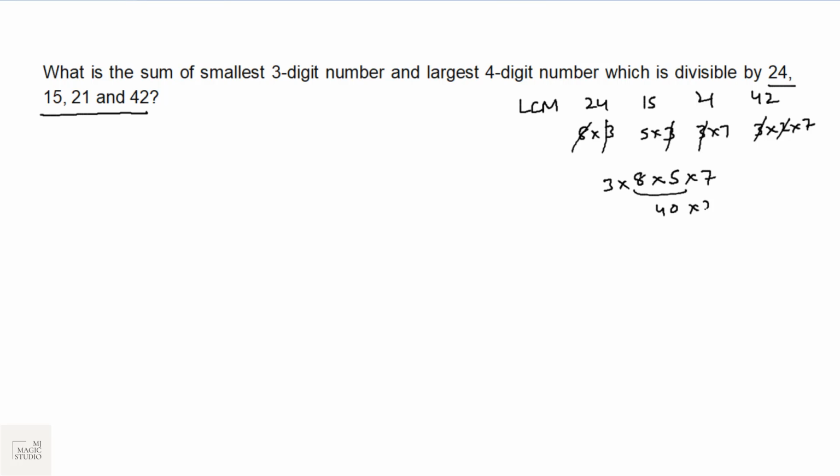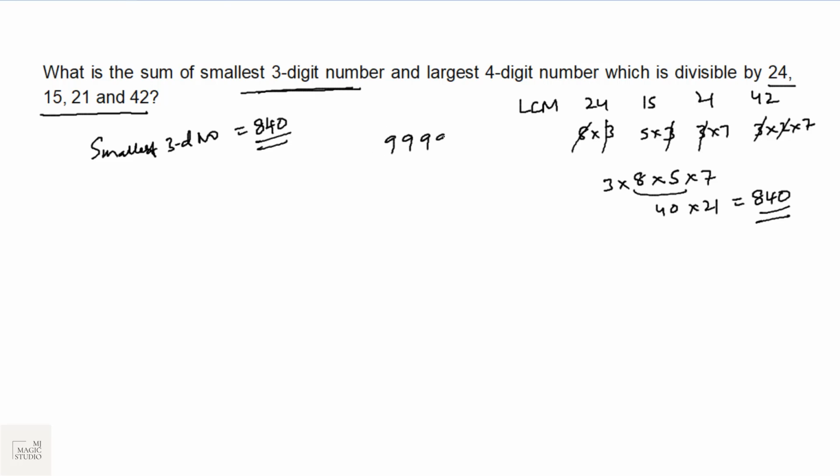So we have 40 into 21, that is 840. LCM is 840. That means the smallest 3-digit number which is divisible by 24, 15, 21 and 42 is 840.